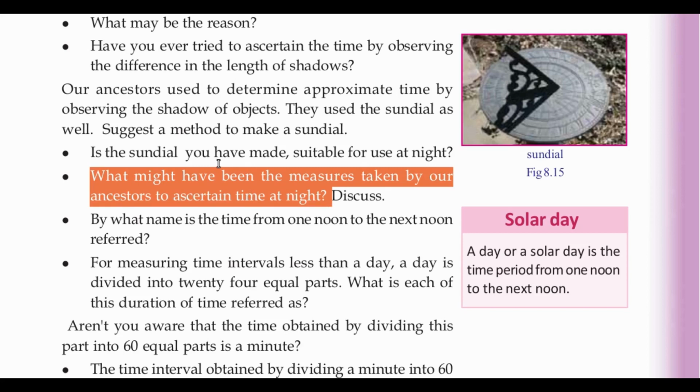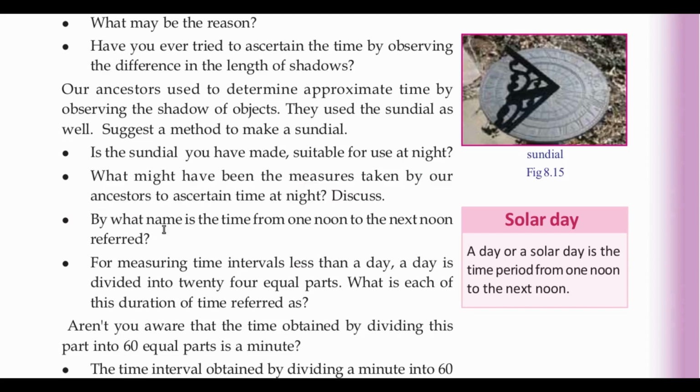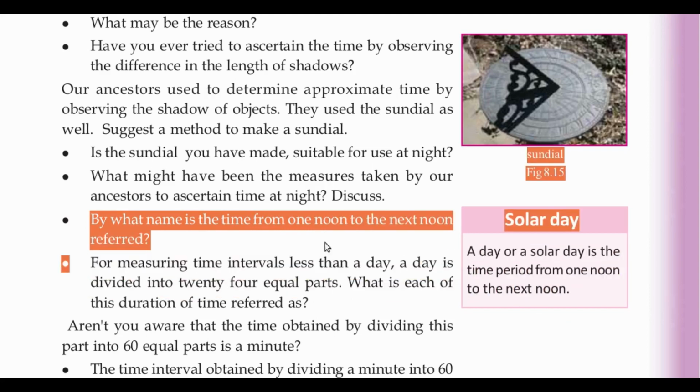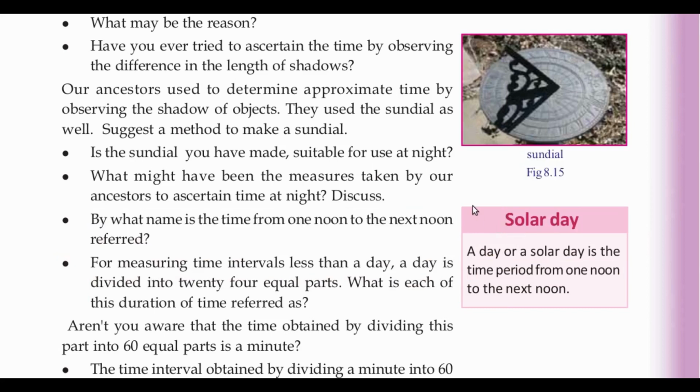By what name is the time from one noon to the next noon referred? This is an important point. The time from one noon to the next noon is called a solar day. What is a solar day? The solar day is the time period from one noon to the next noon.